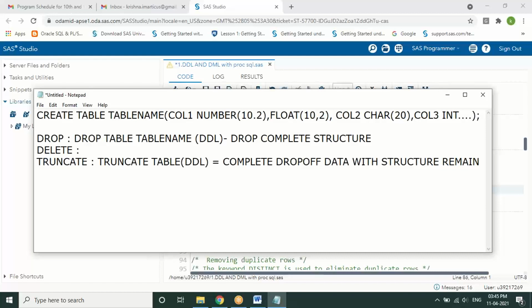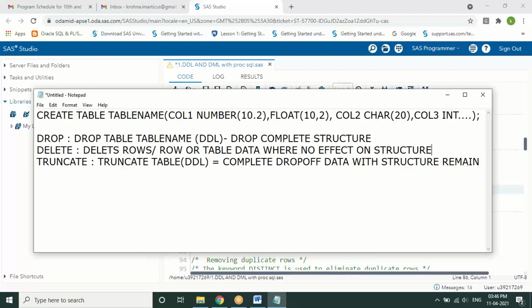Delete deletes a number of records in a table based on a condition we can make. It deletes a row or rows or table data, where the structure remains, with no effect on the structure. Right. Okay. Any scenarios?